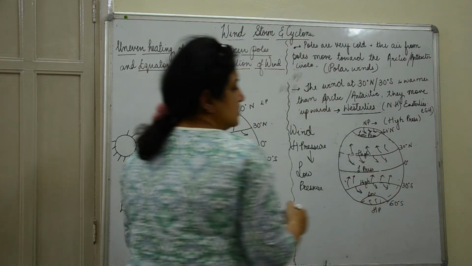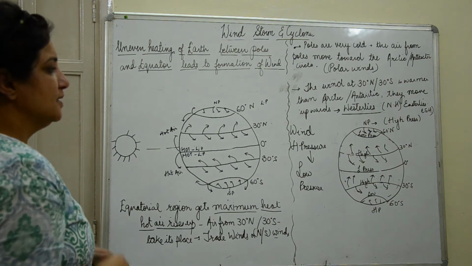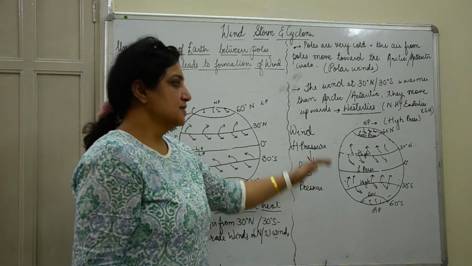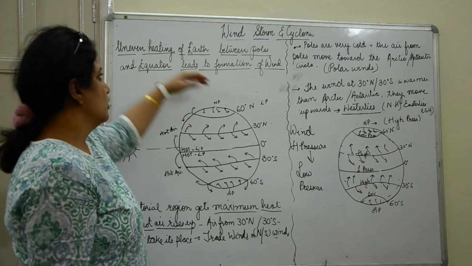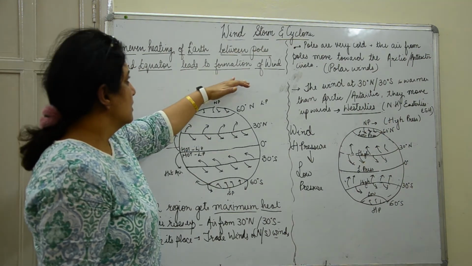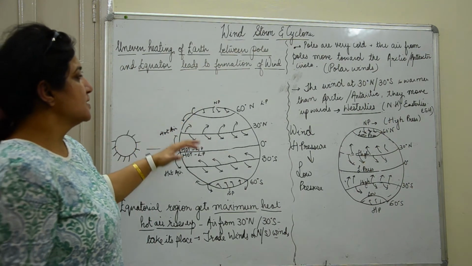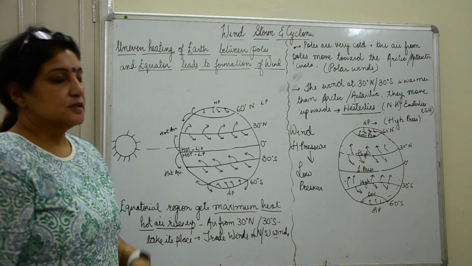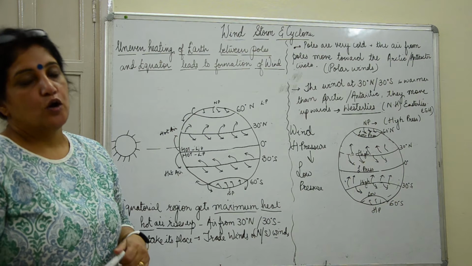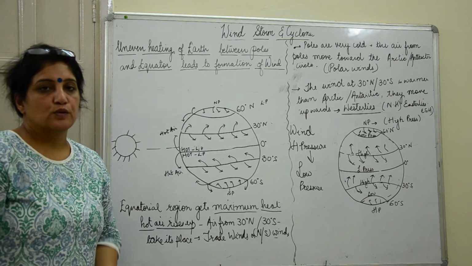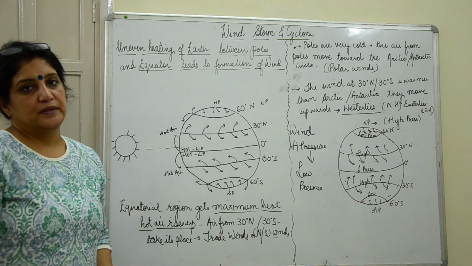So this is how the movement of the winds takes place, and this is how wind currents form because of the unequal heating of poles and equator. Now we will be learning about the land and the ocean winds, which we call the monsoon winds also, and how they happen.